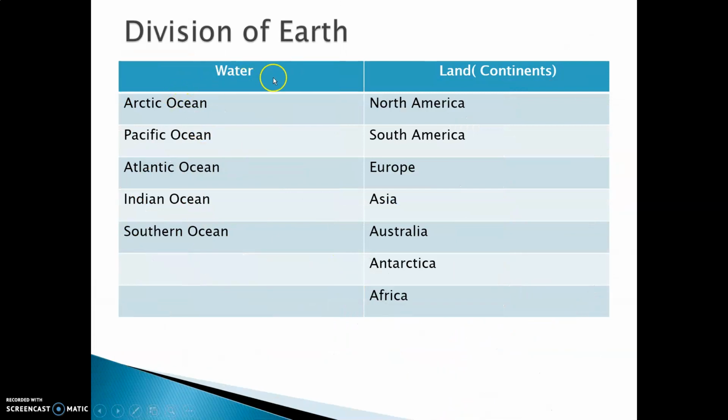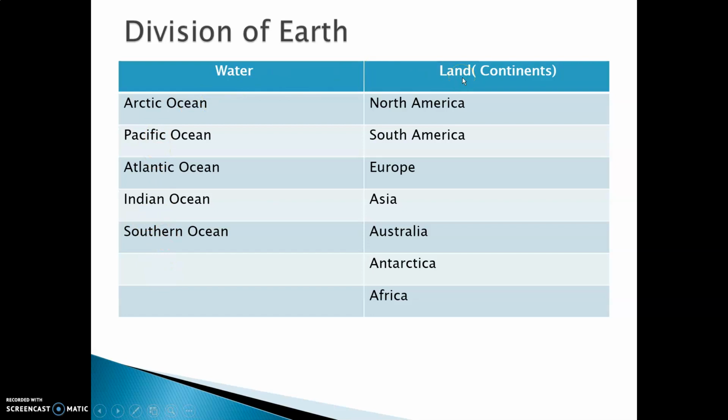Now the division of earth is made up of water and land, as I told you. Water means all the oceans. The ocean is the biggest water body, followed by sea, then we have rivers, wells, lakes, etc. The number of oceans on the earth is 5. Those are Arctic Ocean, Pacific Ocean, Atlantic Ocean, Indian Ocean and Southern Ocean.